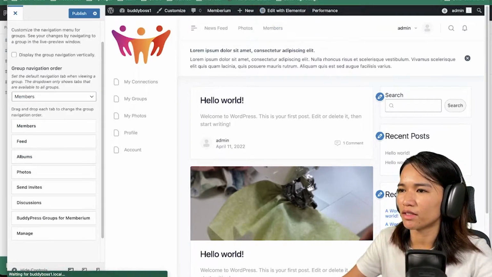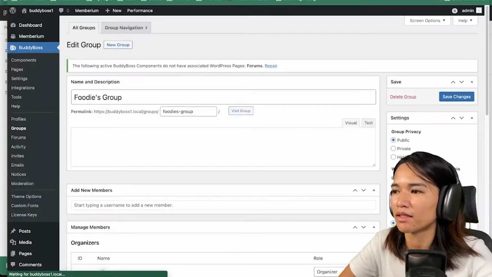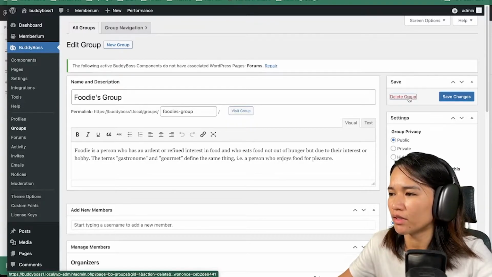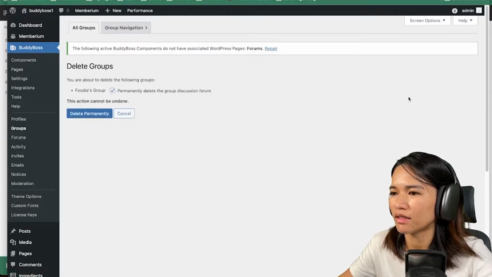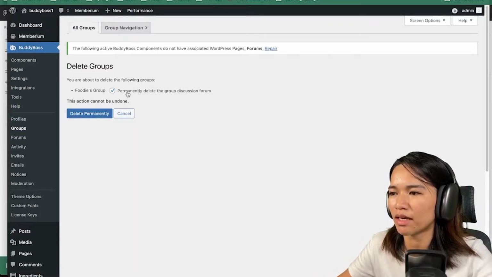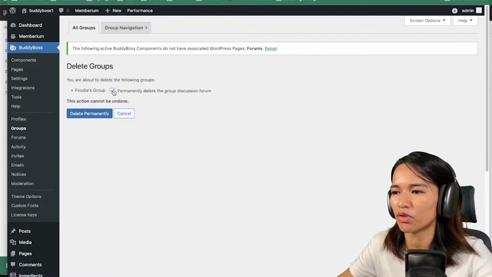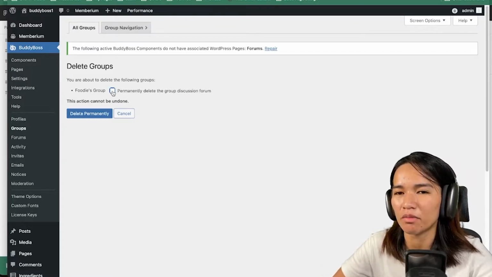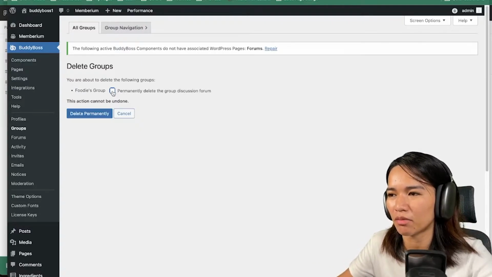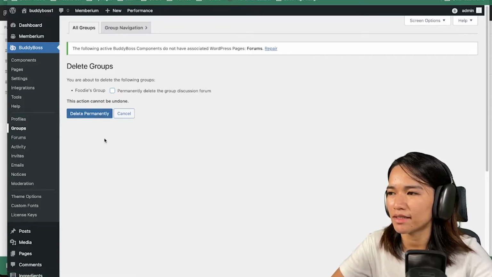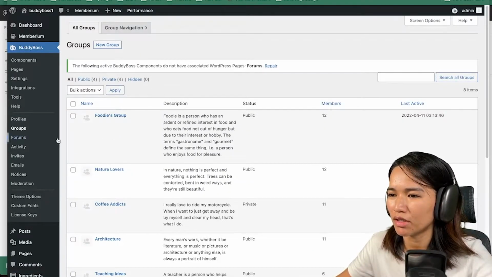So let's just exit this and go back to the backend. You can also delete the group if you want to. For example, if I delete this, it says you're about to delete the following groups and this action cannot be undone, so you need to be careful. There's also a permanent delete of the group discussion forum. You can uncheck this if you just need to move some lists to a different group, or do a cleanup, but keep the forum. I'm not going to do that, but let's check out the forums.